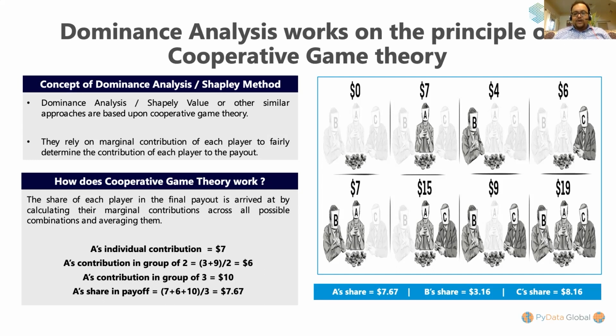When B and C play together, the payout is $9, but when A joins them in the correlation, the payout increases to $19, which means the incremental contribution of A is $10. Now, computing the average of the incremental contribution of A across all possible correlations, it will be (7 + 6 + 10) / 3, which means the average will become $7.67. Similarly, you can calculate B's and C's share, and these values are known as Shapley values.